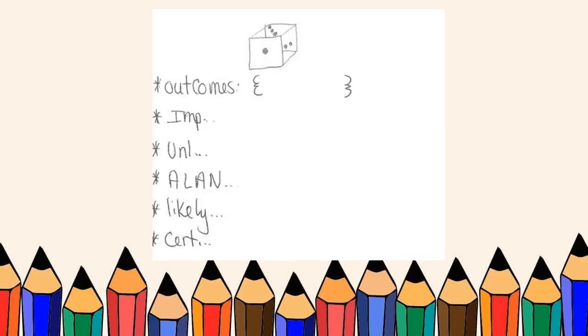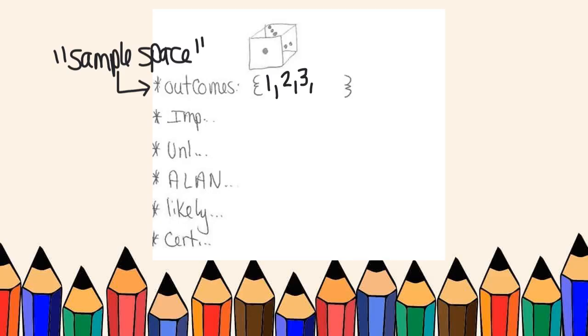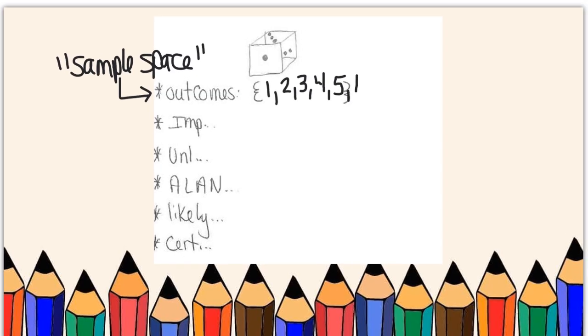Another item we're going to use a lot is a number cube. Sometimes you call it a die. If you have more than one, they are dice. So we're going to look at this number cube that I have here. Remember, outcomes are sometimes called sample space. And that's all the things that I could roll with this number cube. I could roll a 1, a 2, a 3, a 4, a 5, or a 6.